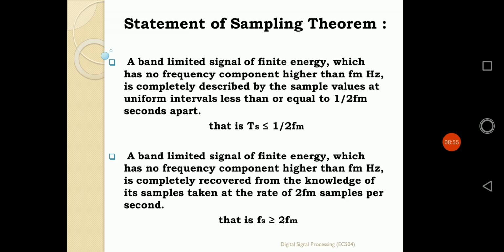But if I want to recover that continuous time signal from its samples, the rate of sampling, or frequency of sampling, should be at least equal to or greater than twice FM.